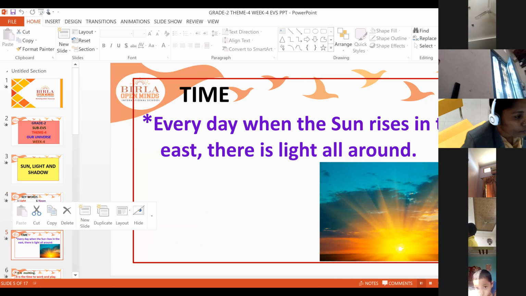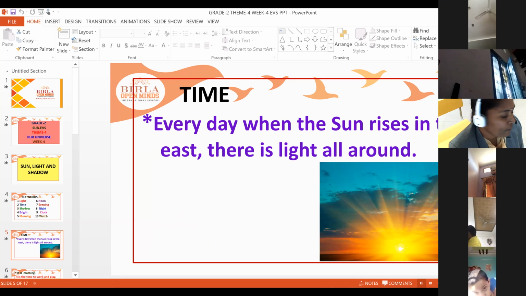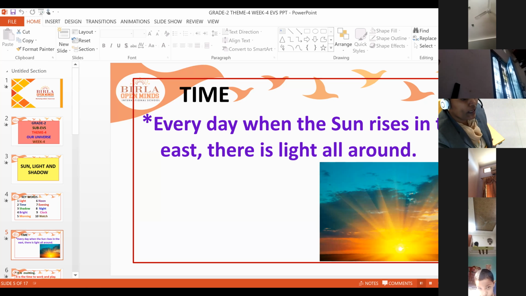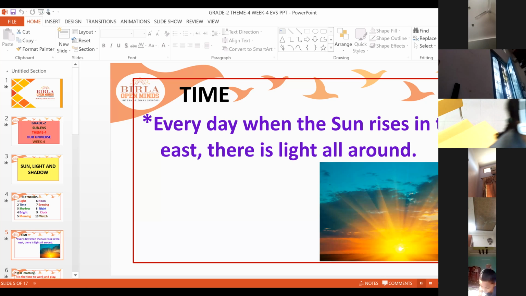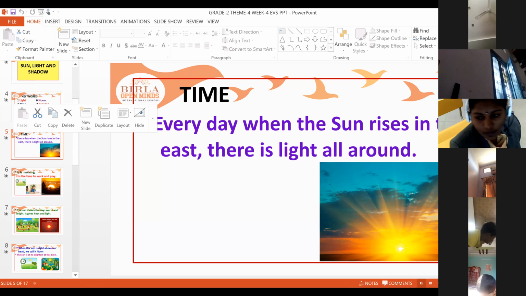Time. Every day, when the sun rises in the east, there is light all around. Sun rises in the east and sun sets in the west. So when the sun rises, a new day begins.